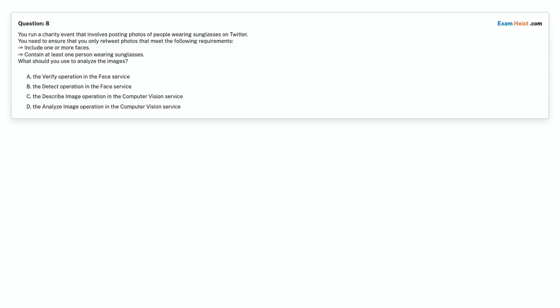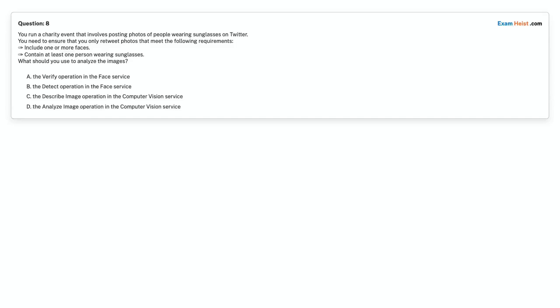Question 8. You run a charity event that involves posting photos of people wearing sunglasses on Twitter. You need to ensure that you only retweet photos that meet the following requirements. Include one or more faces. Contain at least one person wearing sunglasses. What should you use to analyze the images?